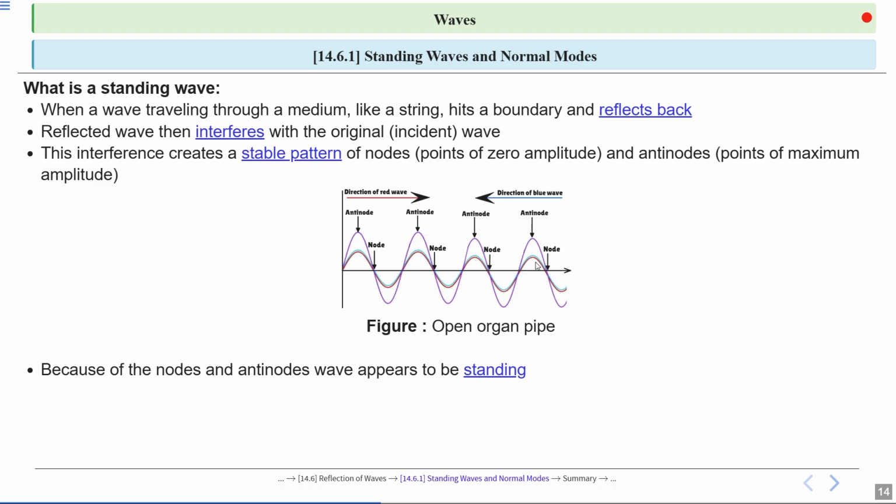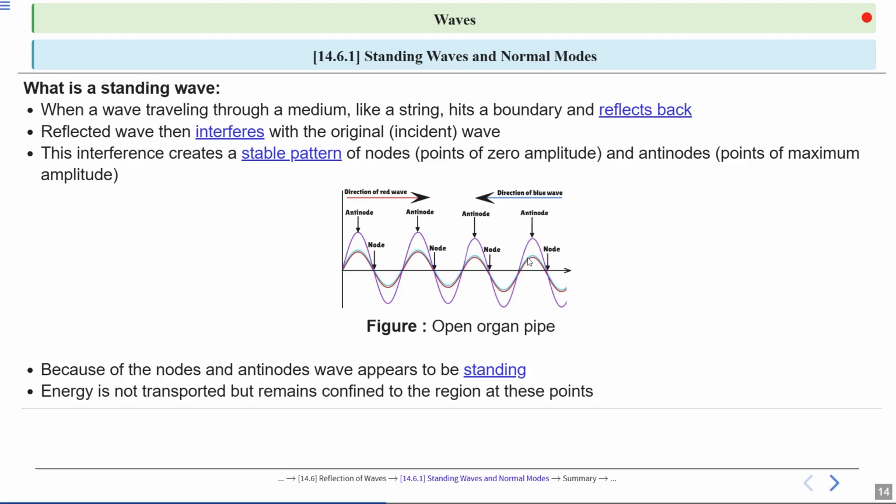So when the wave meets, nodes are still points and antinodes are moving points, and this creates a standing stable wave, not moving. So energy is not transported but remains confined to the region at these points. For example, in a standing wave, energy vibrates locally, not traveling. Alright, so energy remains confined, not transported. Clear?